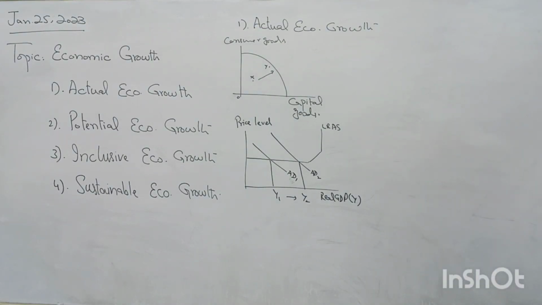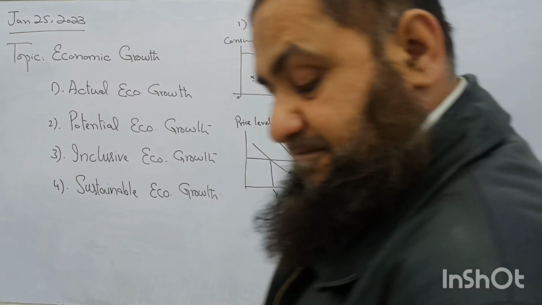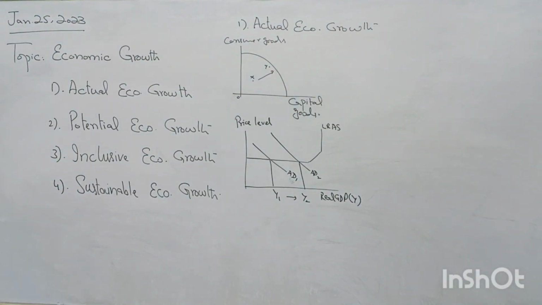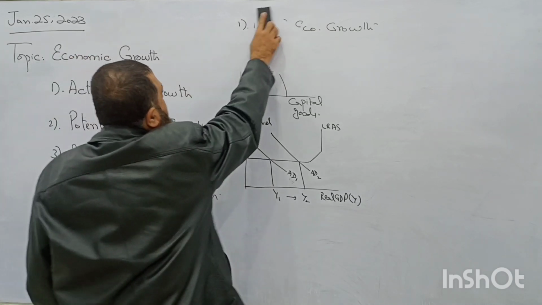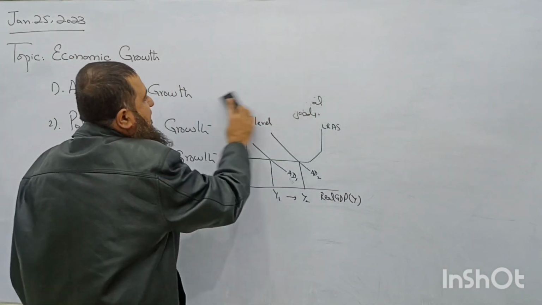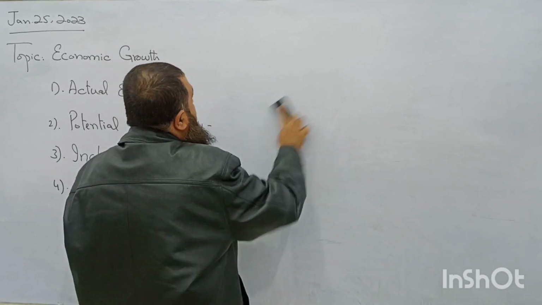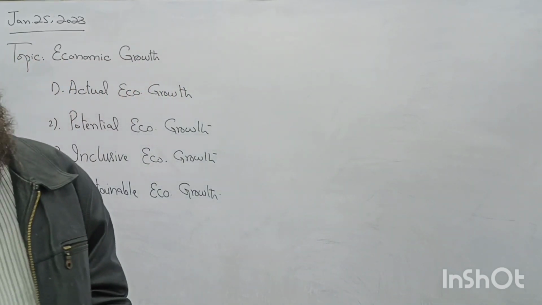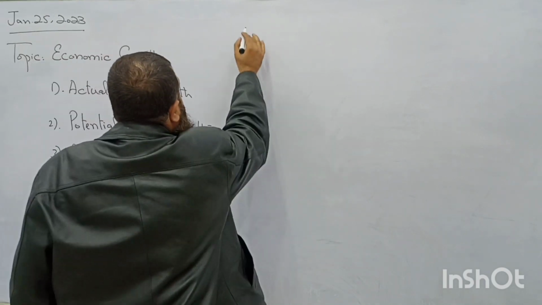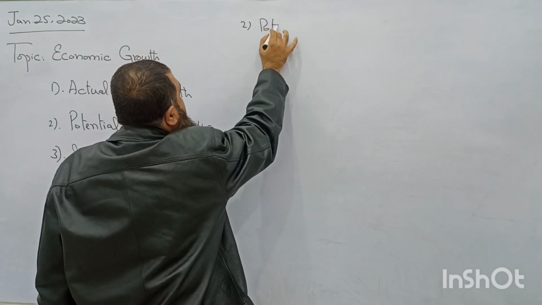And what is potential economic growth? When the resources of an economy increase in quantity and quality, when quantity of resources and quality of resources both have increased, then the PPC will have an outward shift. I am going to write over here potential economic growth. This is the second phase.